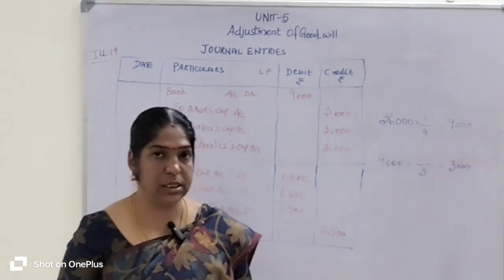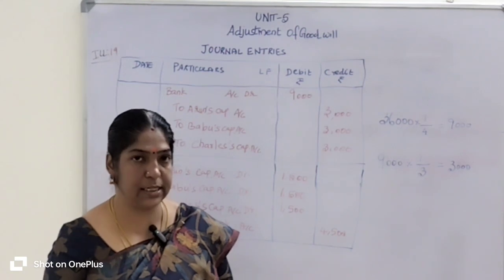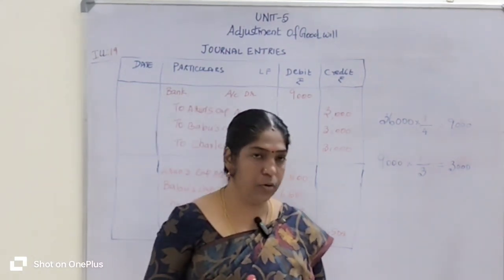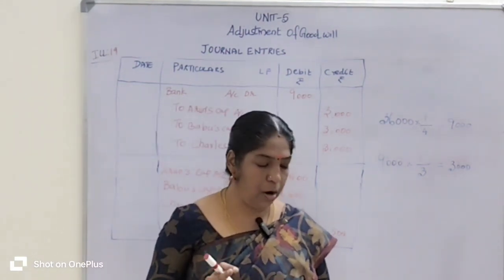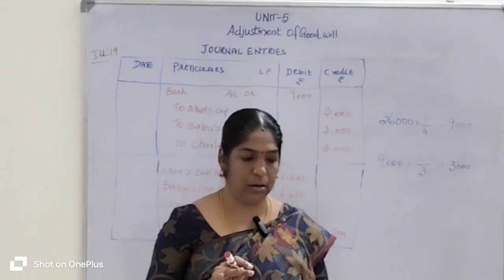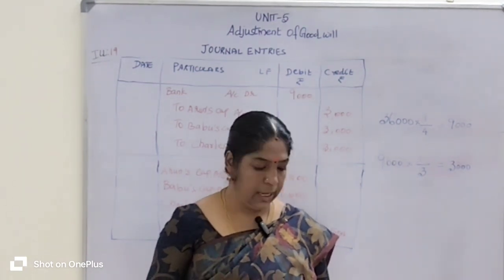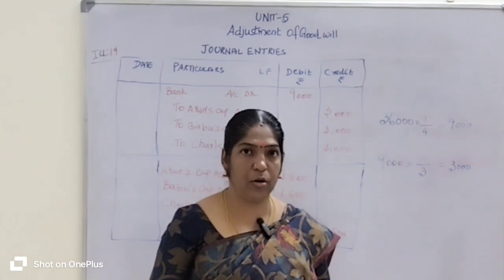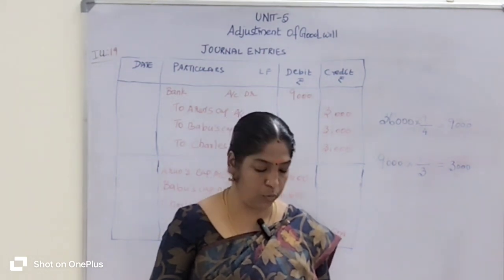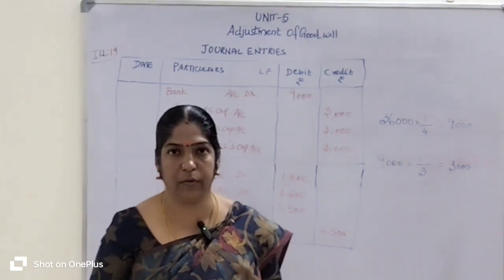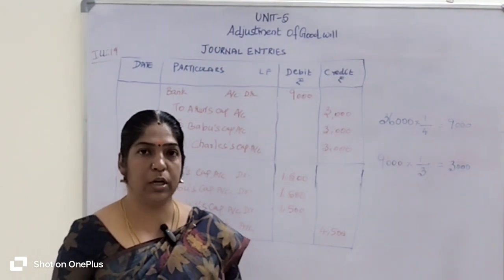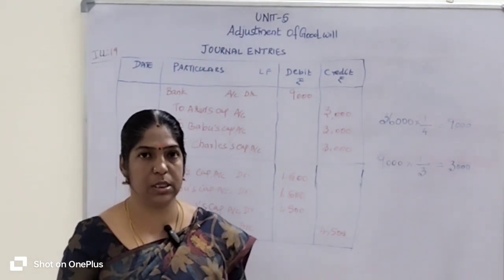Okay, so this is a different situation. Let's explain the question. Arun, Babu and Charles are three old partners. They share their profit and losses equally. So their old profit sharing ratio is not given in the question; the old partners share their profit and losses equally.